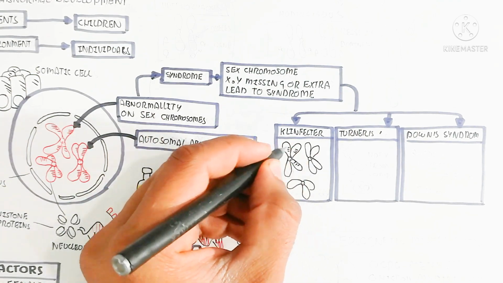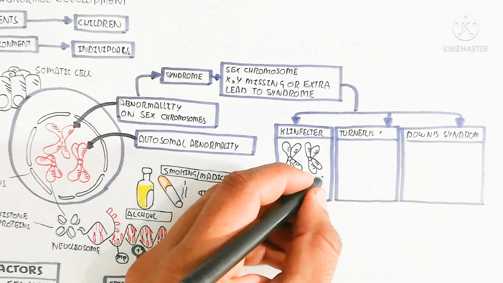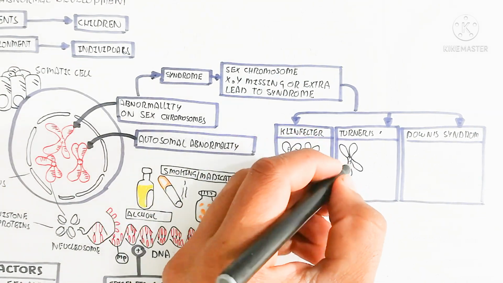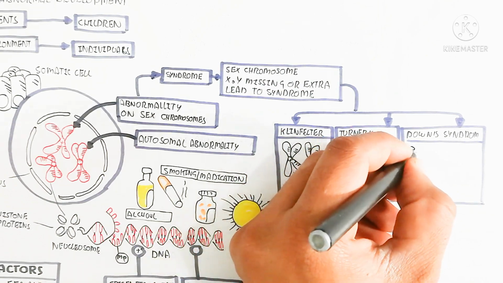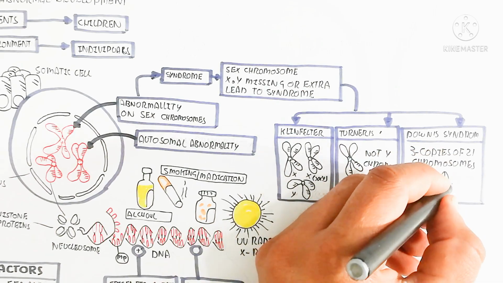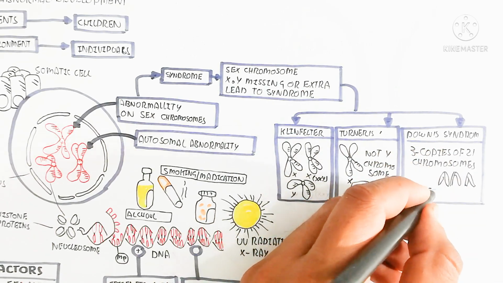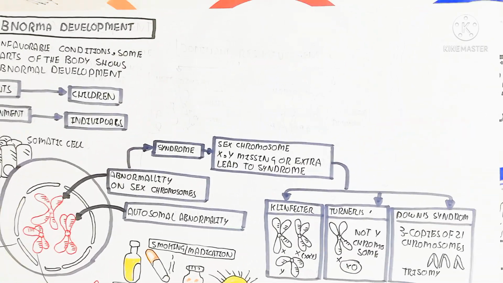Klinefelter syndrome means XXY, known as a trisomy, and this trisomy will lead to abnormal growth, non-social behavior of the person and abnormal structure, while Turner syndrome lacks the Y chromosome, so it is XO, and this also causes abnormality.